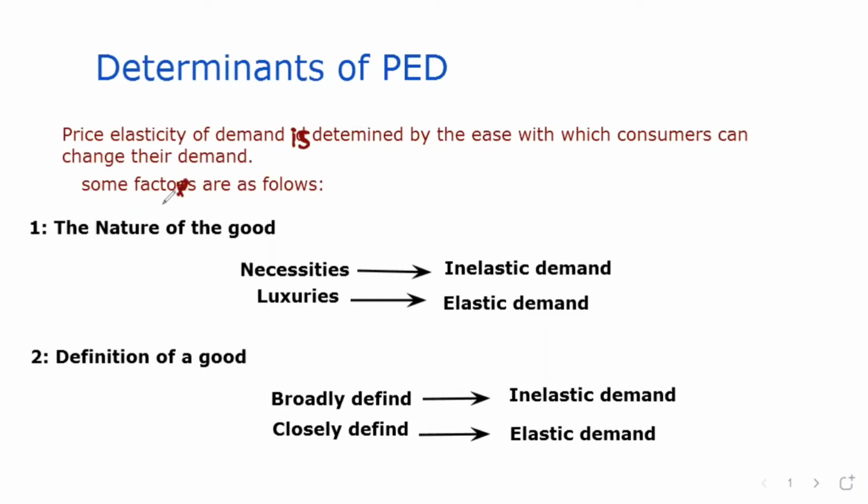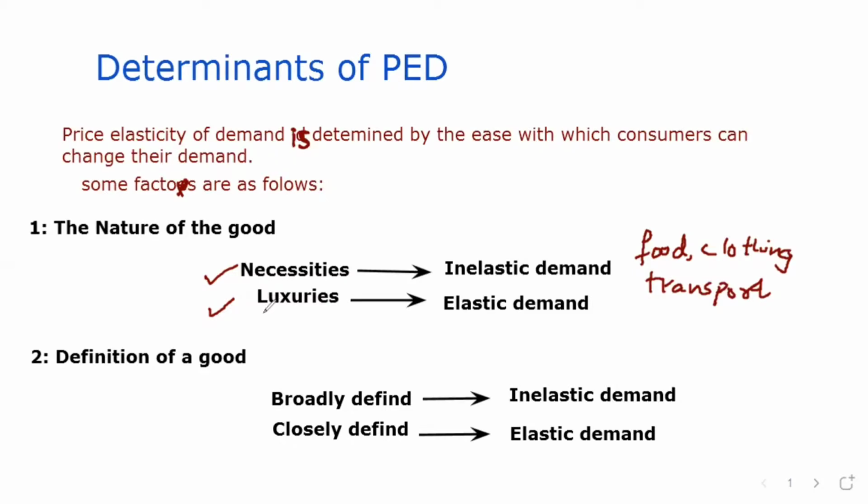The first one is the nature of the good. As you know, in our daily life we have different types of goods, but the most extreme types are necessities. Necessities are those goods which we have to use in our daily life, for example food, clothing, and transport. Their demand will always be inelastic because we have to use them at every cost.